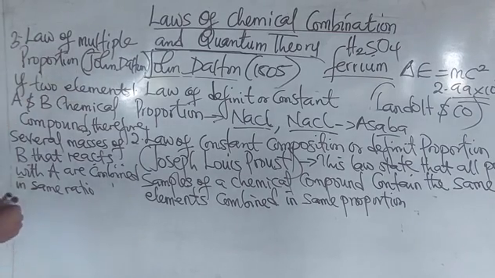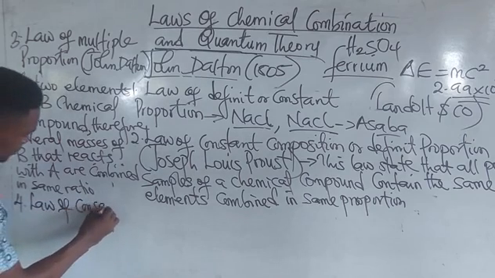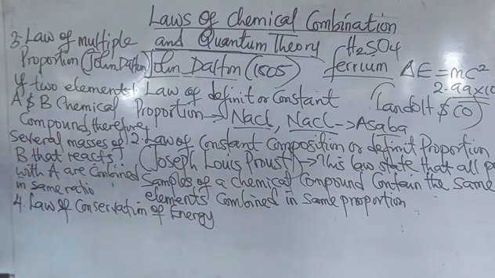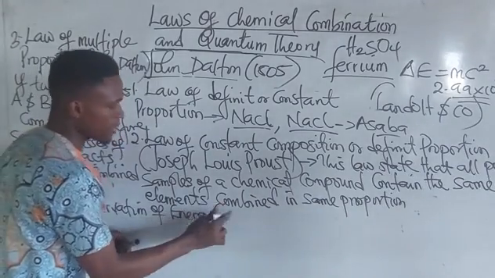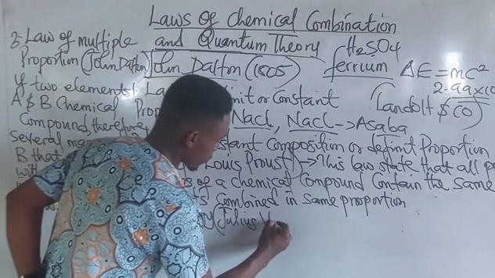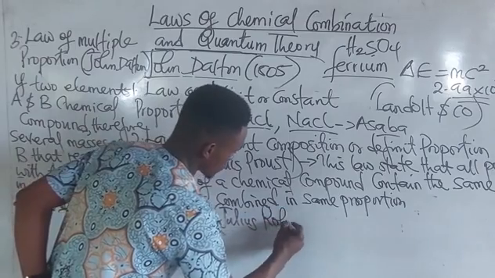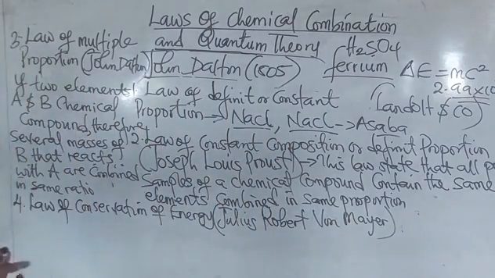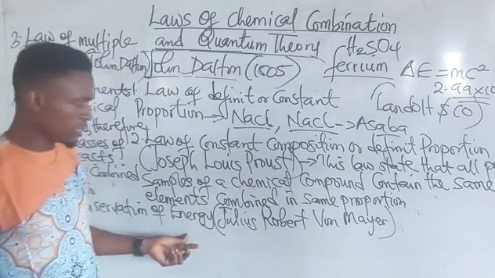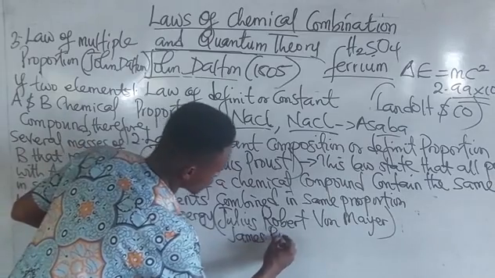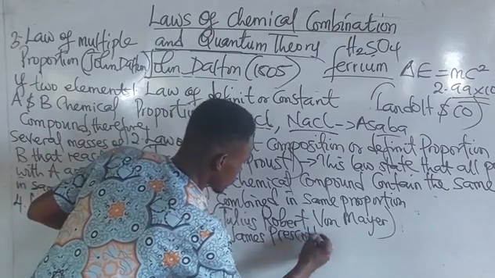The fourth law is the law of conservation of energy, and this law was stated by Julius Robert von Mayer, together with James Prescott Joule.